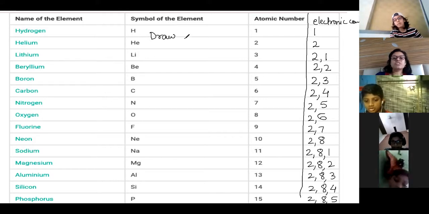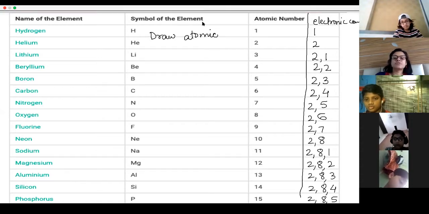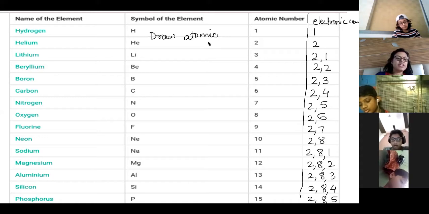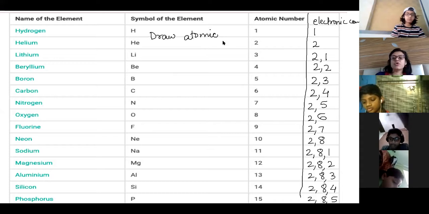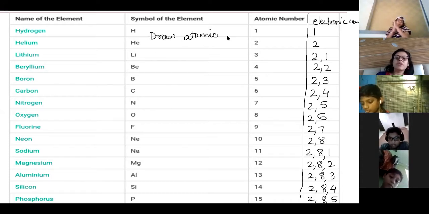How many atomic numbers are coming in the exam? Up to 20, calcium. Next week I'll ask you from 1 to 20. Those who have not learned, remember.